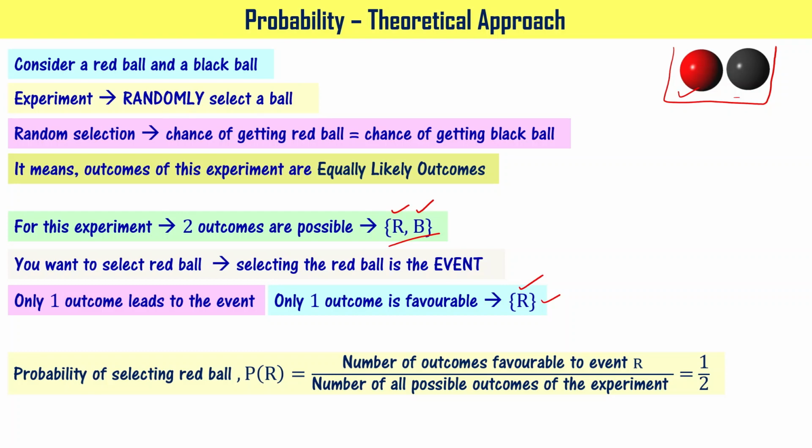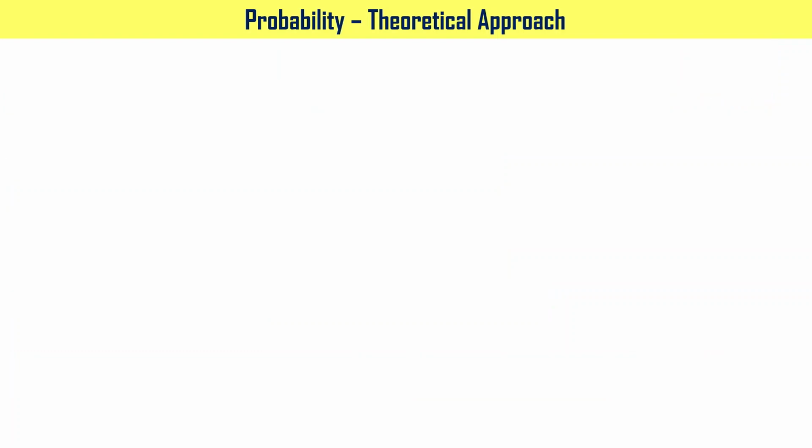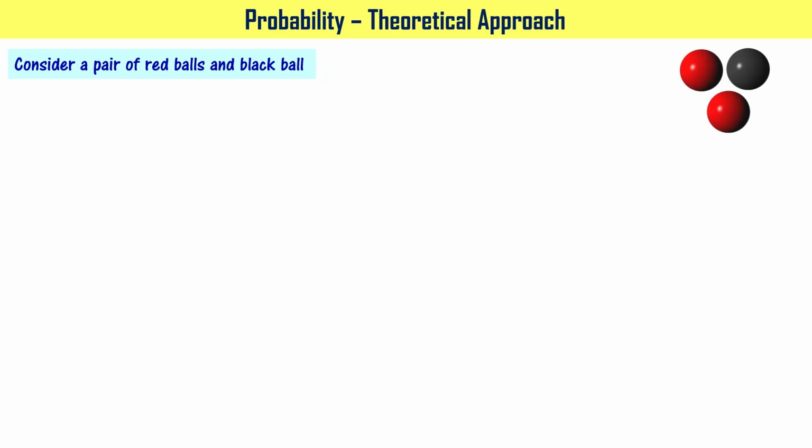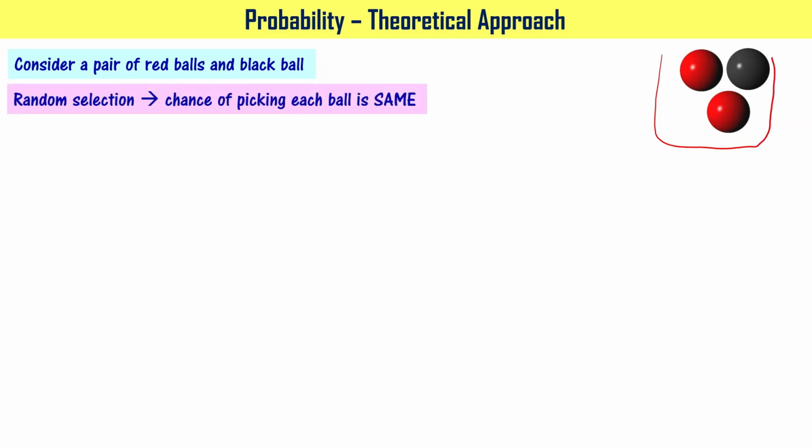Let us try to understand this further with the help of another problem. Let us consider a pair of red balls, meaning I'll be having two red color balls and a black ball. As usual, I'm putting them in a bucket and making a random selection. When I make a random selection, now I can pick this particular ball, or I can pick this particular ball, or I can pick this ball, right?